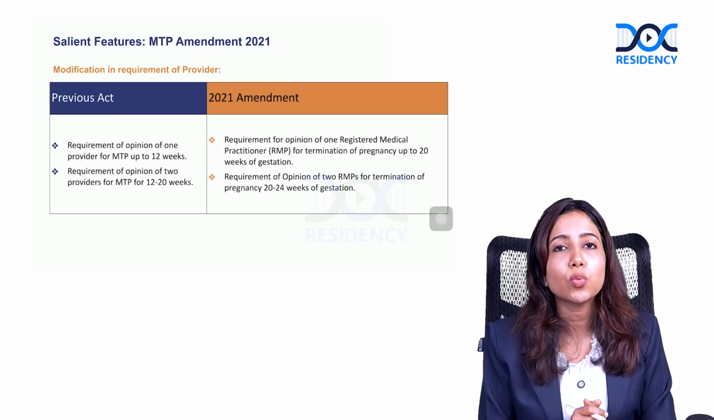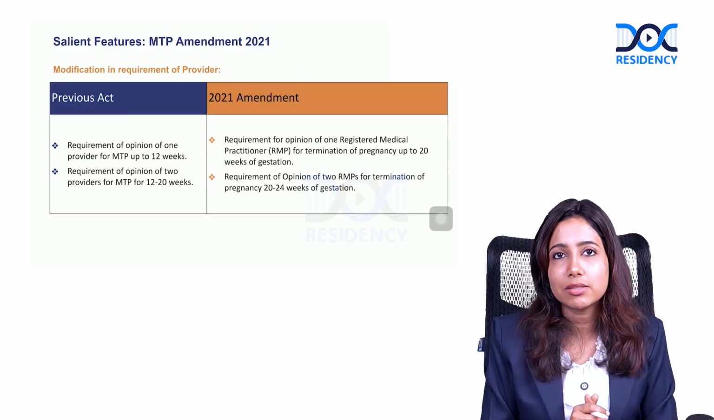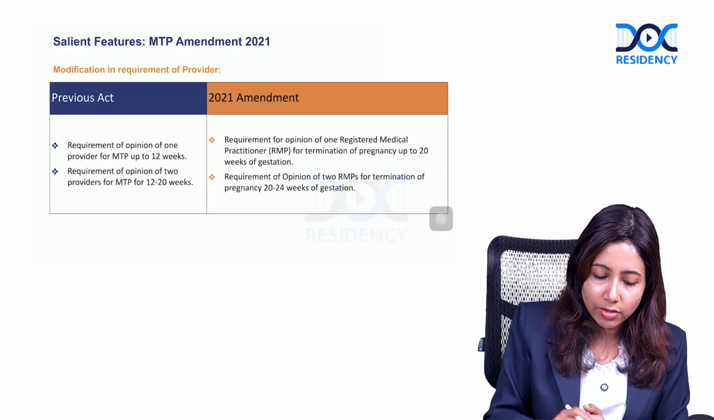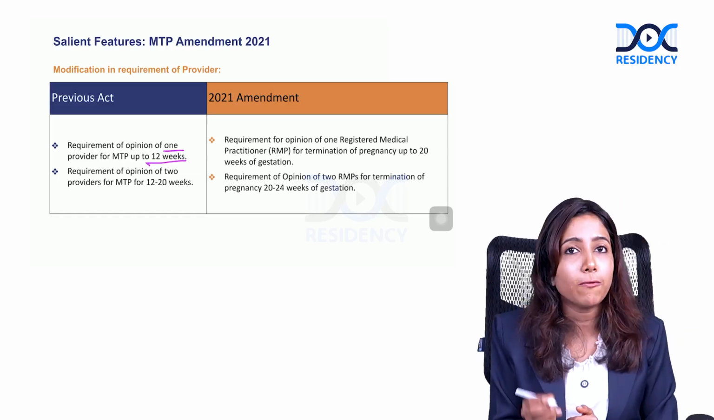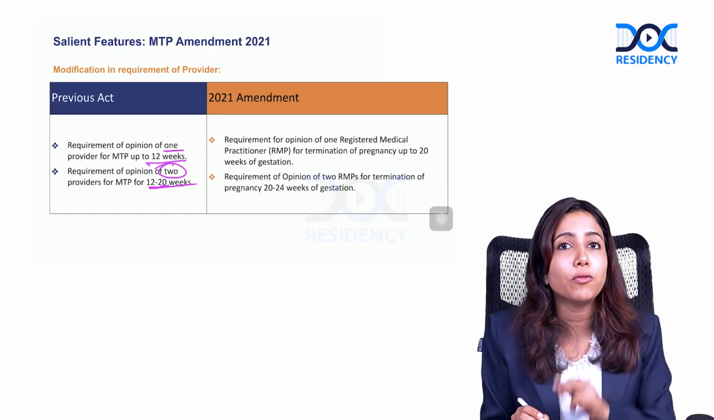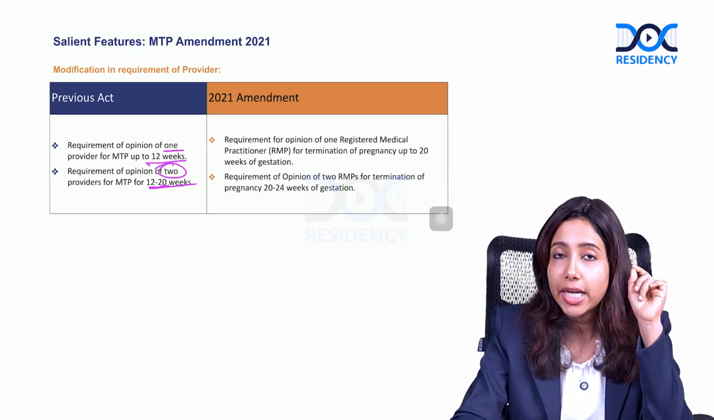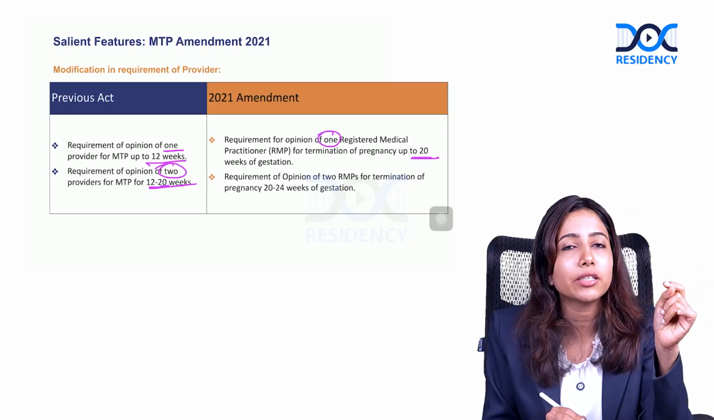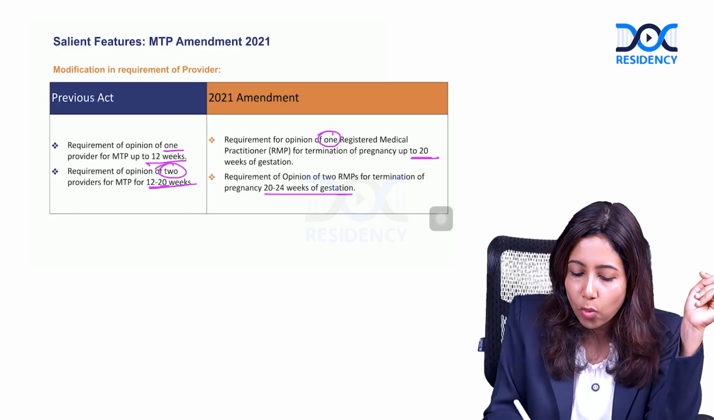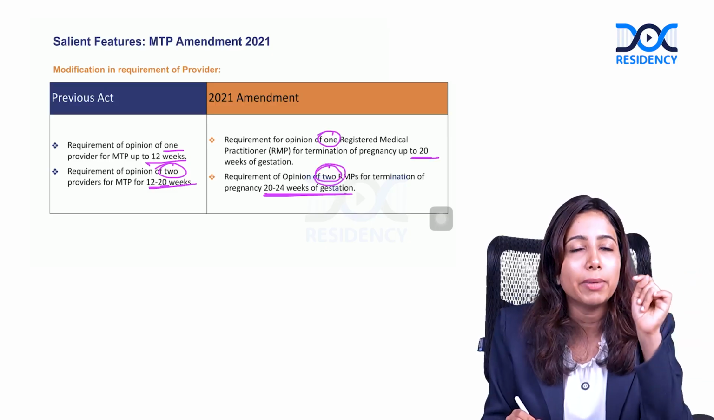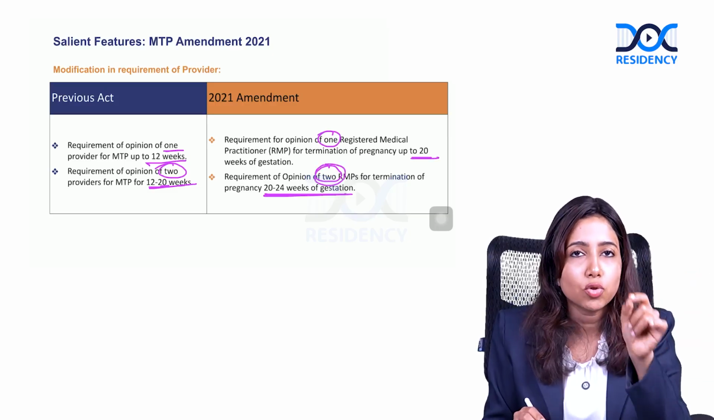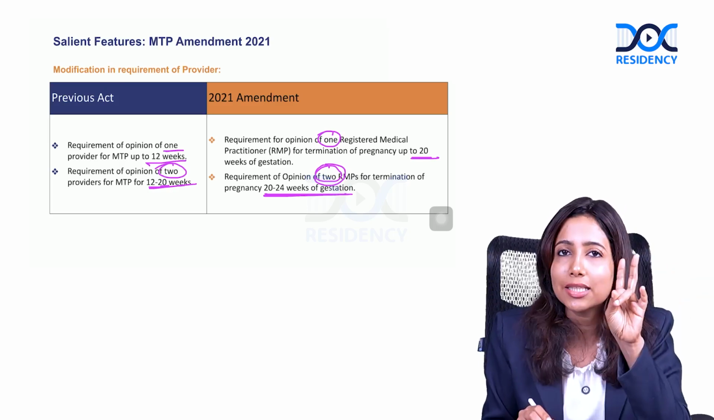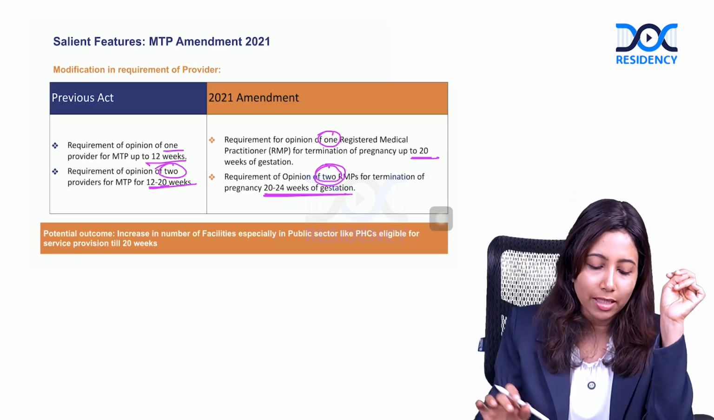In the previous Act, we used to do MTP till 20 weeks. Till the period of gestation of 12 weeks, opinion of one registered medical practitioner was required. From 12 to 20 weeks, there was requirement of 2 registered medical practitioners. Now, till 20 weeks, there is only requirement of 1 registered medical practitioner, and 20 to 24 weeks, 2 registered medical practitioners are required.